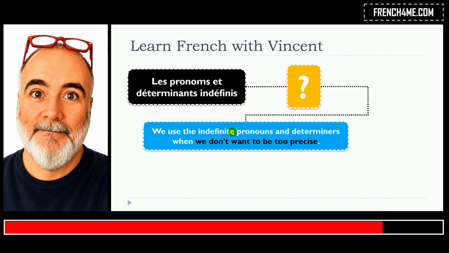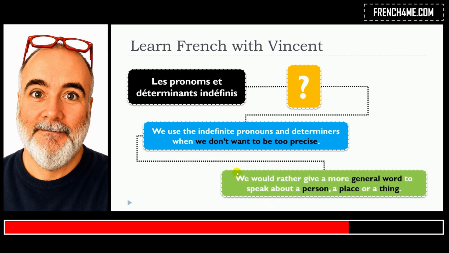We use the indefinite pronouns and determiners when we don't want to be too precise. And this is the key thing. These déterminants, pronoms indéfinis, are used when we don't want to be too precise, and we would rather give a more general word to speak about a person, a place, or a thing. So it will be possible to use them for a person, a place, or a thing.